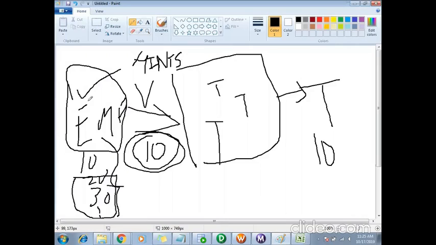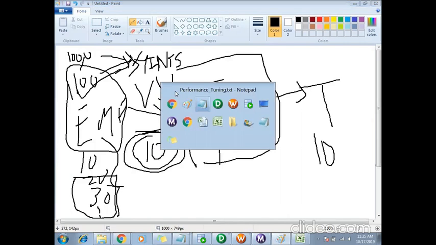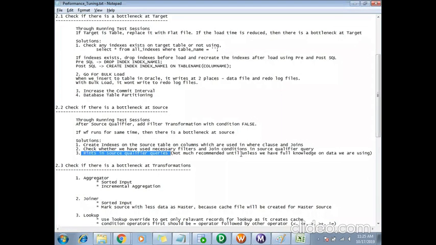Why? Because these hints at that particular time might improve the performance, then in future might degrade the performance also. If the table has 100 records, whatever hints you have used in SQL might be good for performance for these 100 records. But in future, when the records increase, if it becomes 1000, the same hint might degrade the performance. That's why it is not recommended to use hints for performance tuning of queries unless you have full knowledge of the data.